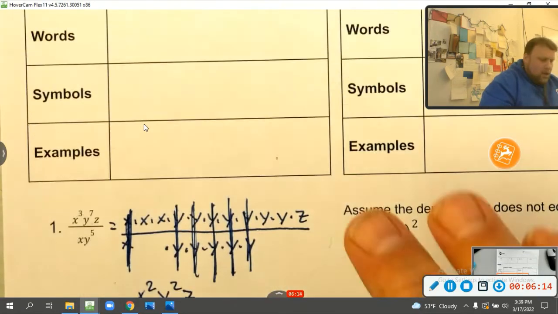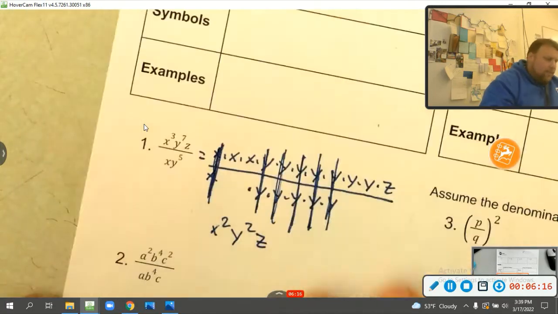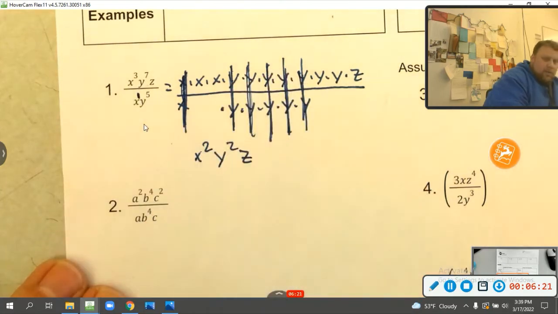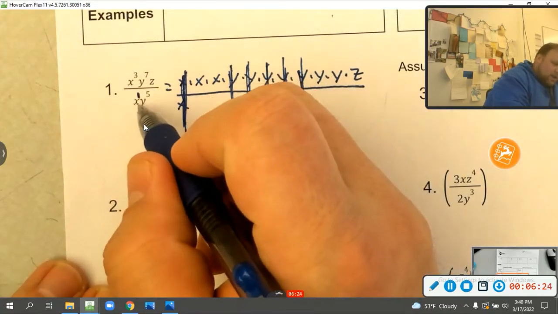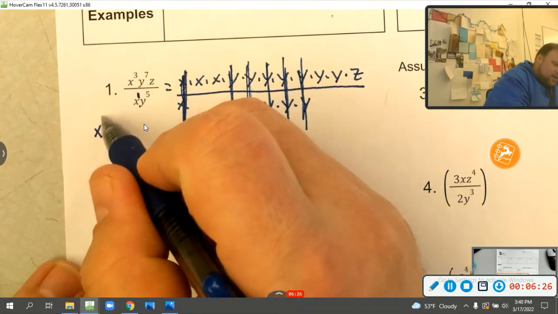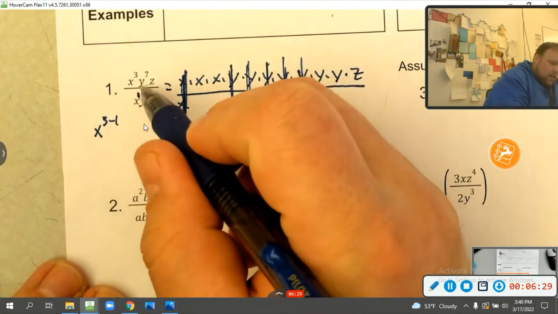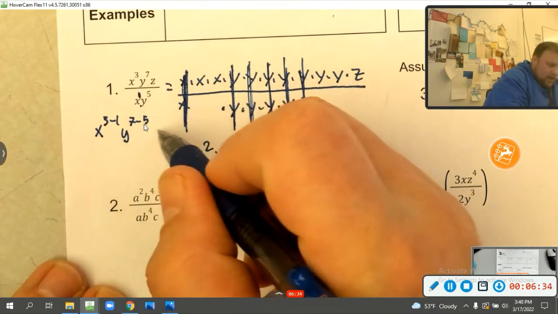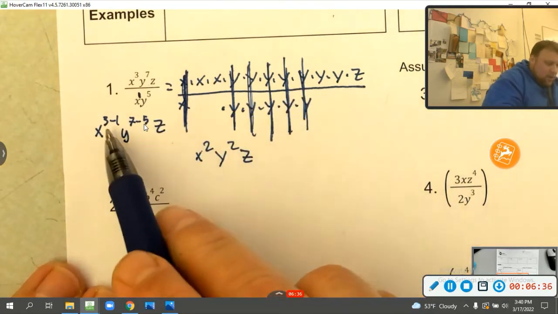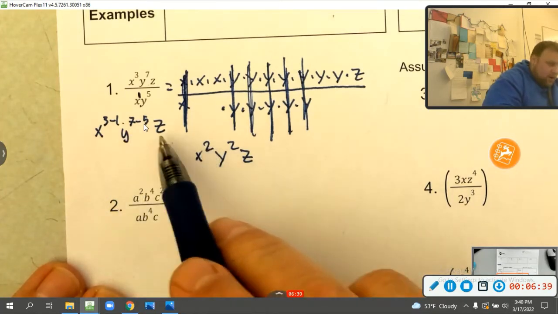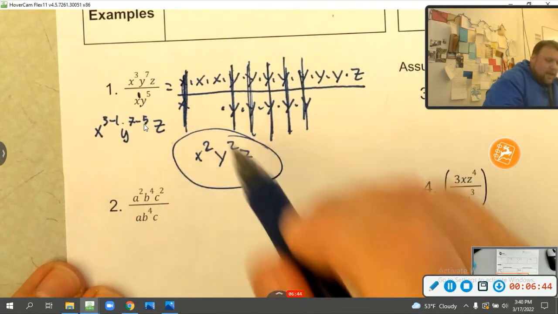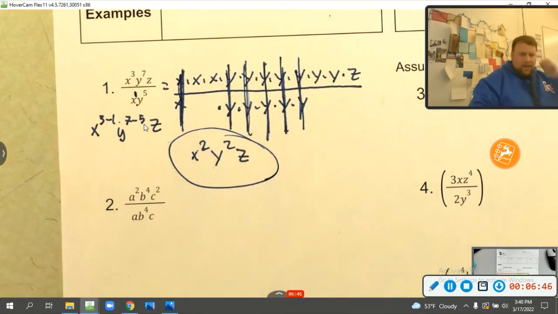But using our quotient of powers rule right here, let's talk about that. It tells me I can just say, hey, look at this x, it really has a 1 above it. And I have x to the third up top divided by x to the 1, so this is x to the 3 minus 1. Y to the 7th over y to the 5th is y to the 7 minus 5, and then z. And what happens? What's 3 minus 1? It's 2, so x squared. What's 7 minus 5? It's 2, so y squared, and then we're left with z. Same answer. Okay? Why don't you go ahead, pause me, and try to do the next one.